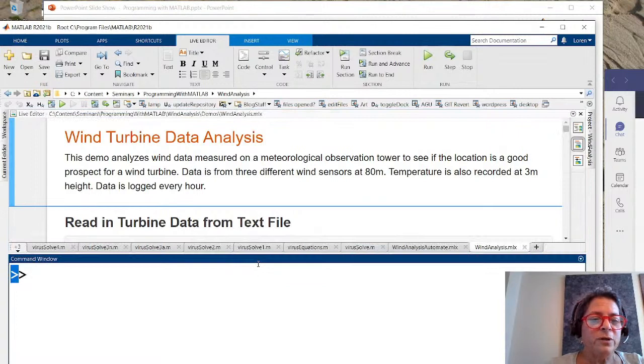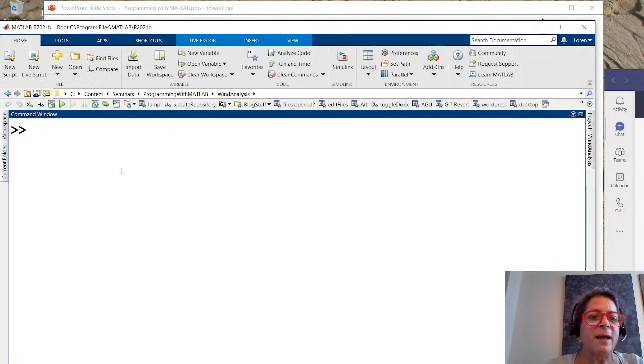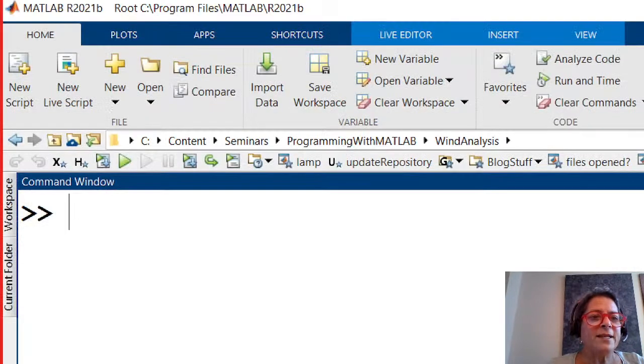So if I wanted to, I'm going to just come to the command window first. If I wanted to, what I would do is figure out how to read in the data. And I'm going to come over here to the home tool strip in MATLAB. And what you might notice here as we go from left to right is I can create new scripts.